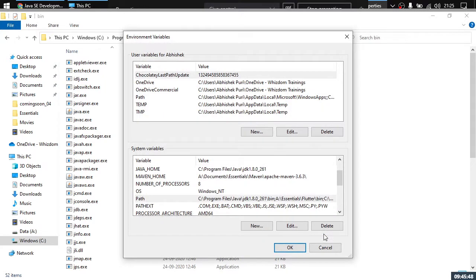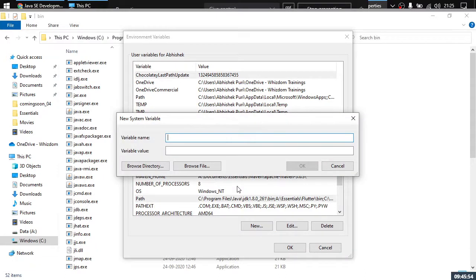Next thing, once you're done with it, you need to create a new variable and you can click here on New, and specify the variable name JAVA_HOME, right? But keep one thing in mind, you need to specify JAVA_HOME as it is. Do not specify it with only the first letter capital, or everything in small characters. No, everything should be in uppercase. You cannot use lowercase characters here, right? Now, once you're done with this, paste the path that you've copied, but remove bin. Just keep the path till the JDK version number and you're done, right?